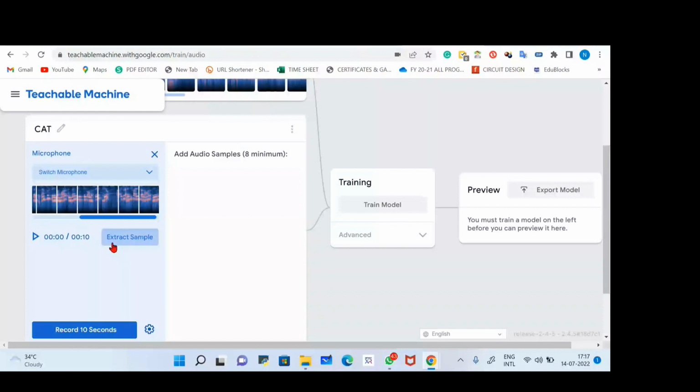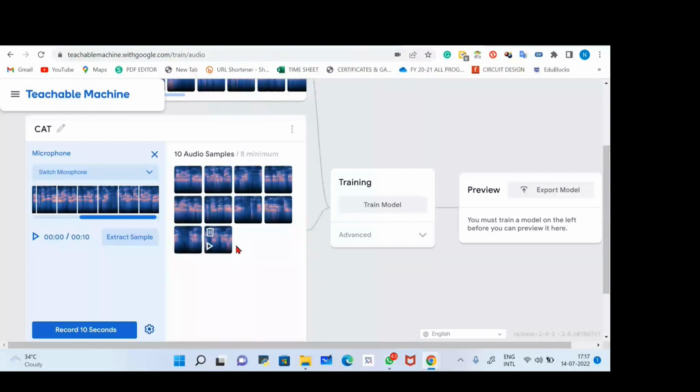So I'll click extract. These are the samples. If you want to delete the samples, everything is the same. The only difference is that earlier we were dealing with images, and right now I'm dealing with sound. That's the difference.